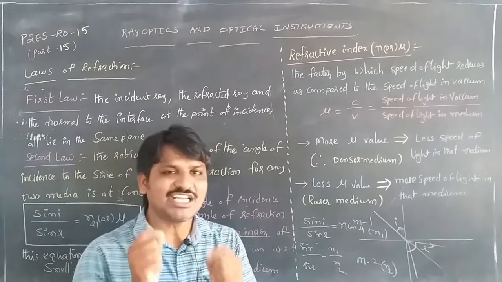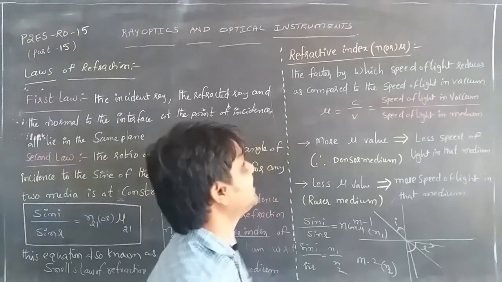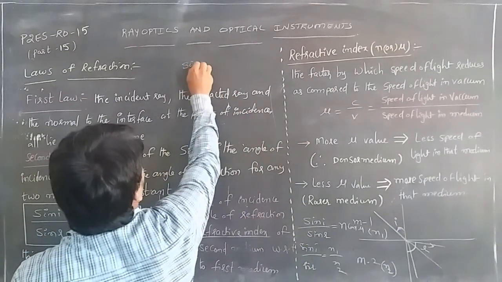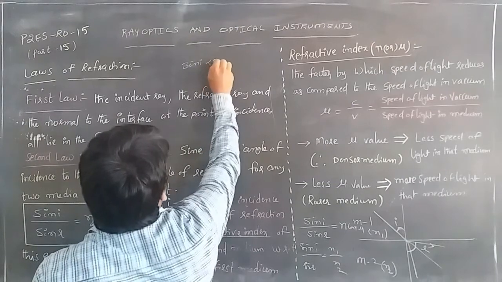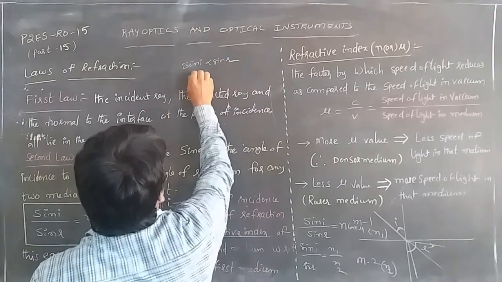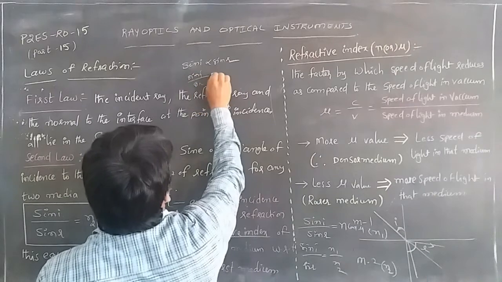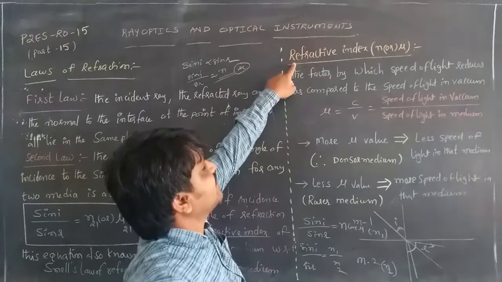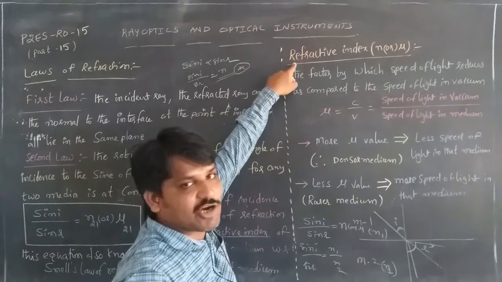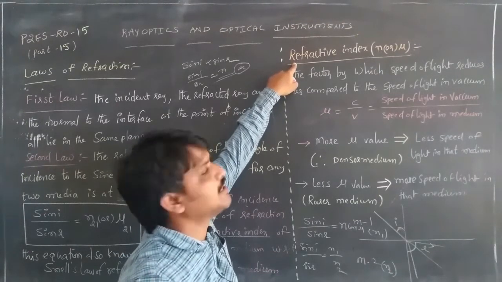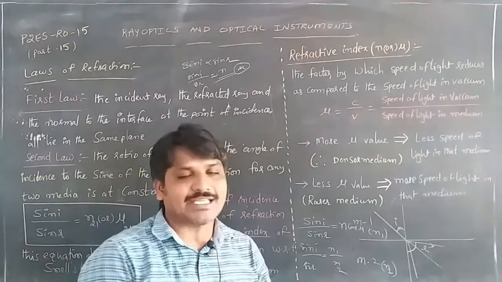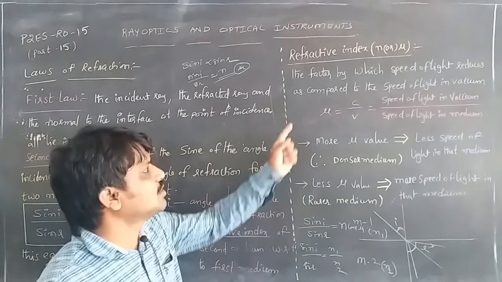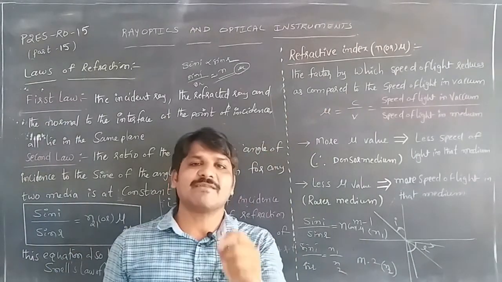First, what is meant by the refractive index? Here the constant is called the refractive index. According to this, sin i is proportional to sin r. From the equation sin i by sin r equal to constant, we get n or mu. That constant is called the refractive index. The refractive index is the factor by which the speed of light in a medium compares to the speed of light in vacuum.